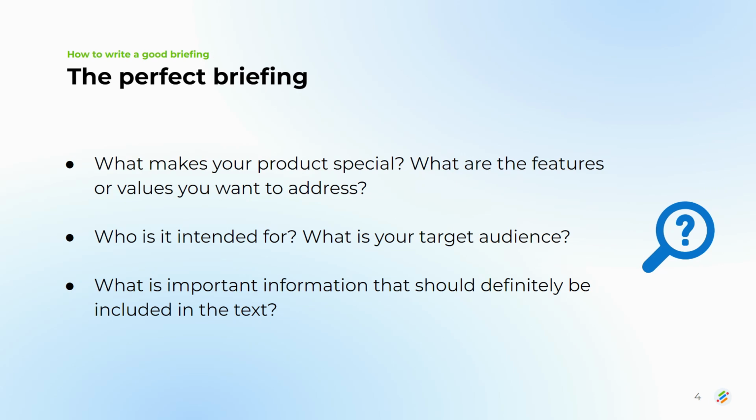To write a perfect brief, you should first ask yourself the following questions. What makes your product special? What are the features or values you want to address? Who is it intended for? What is your target audience? What is important information that should definitely be included in the AI text? You summarize the answers to these questions in a short text. This can be up to 600 characters long. Usually 2 complete sentences are sufficient, as long as the most important information is mentioned.